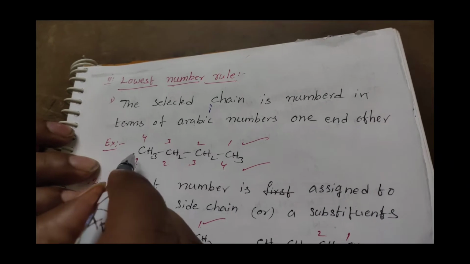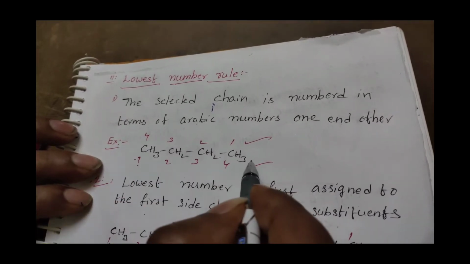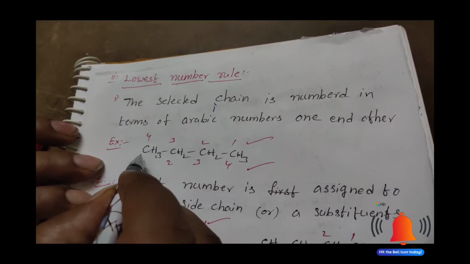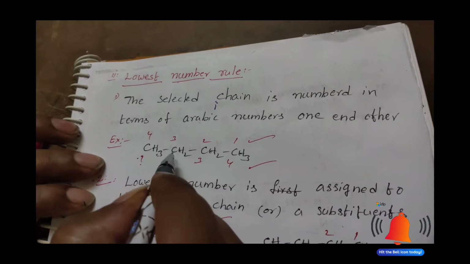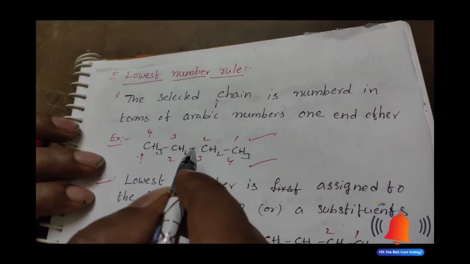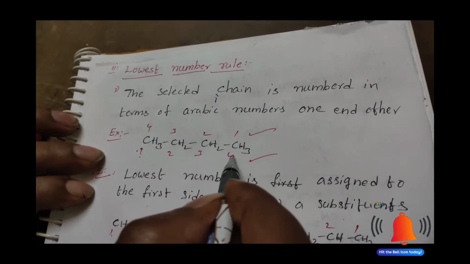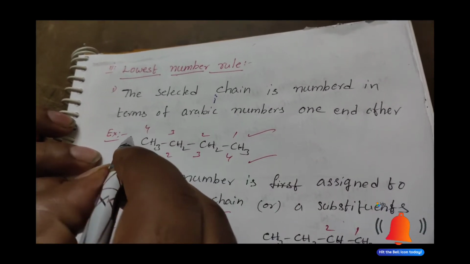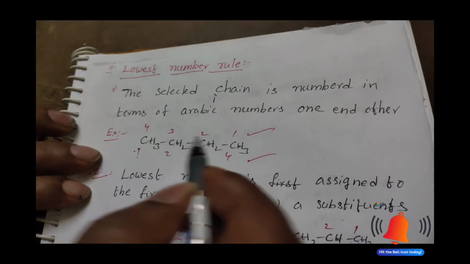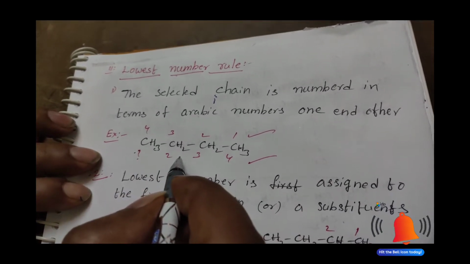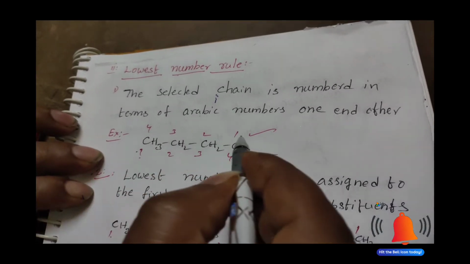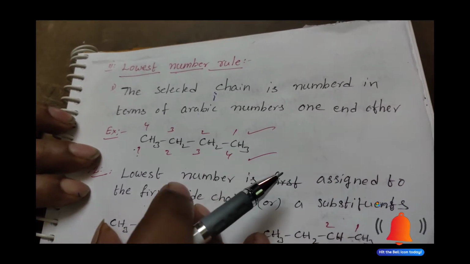For example, here the structure name is butane, because in this structure there are 4 carbons. I can give the numbering from left to right or right to left, because here there is no substitution. That's why whichever direction you give the numbering, both are correct.